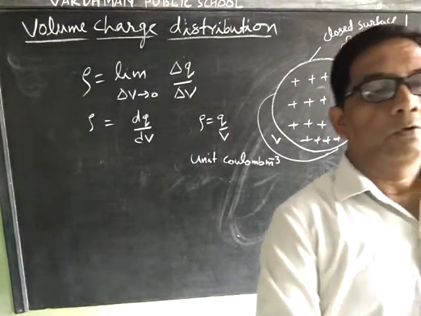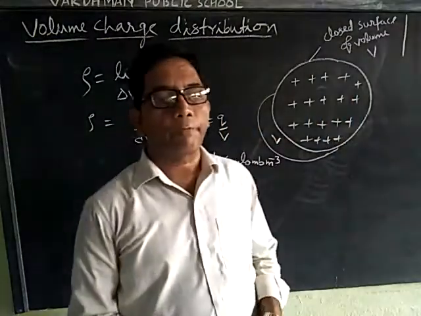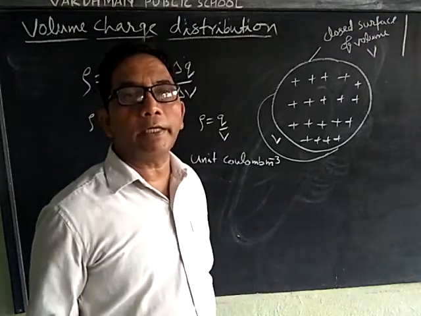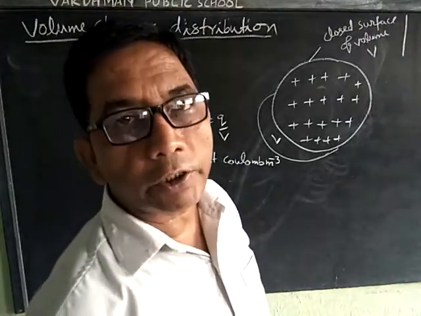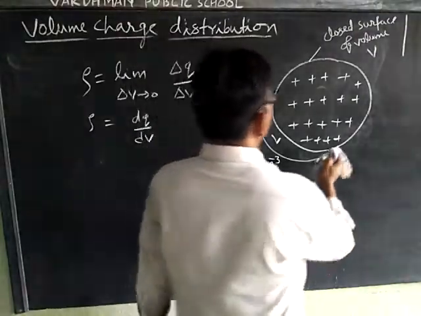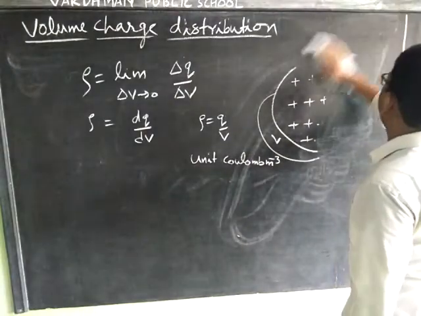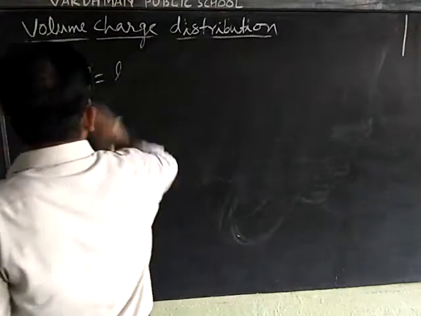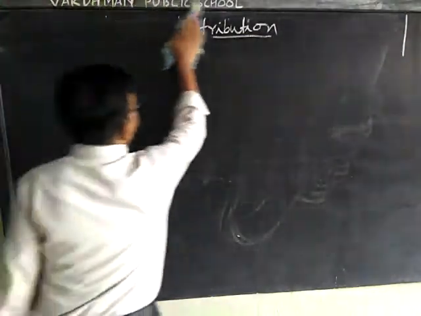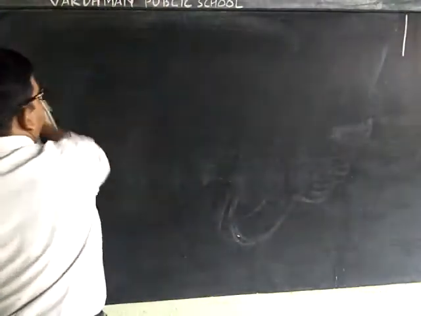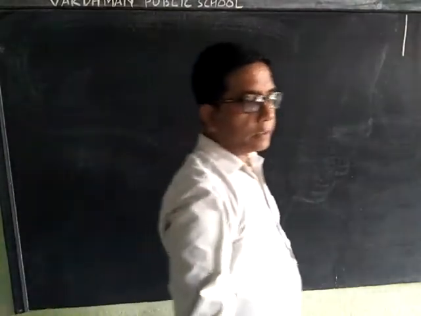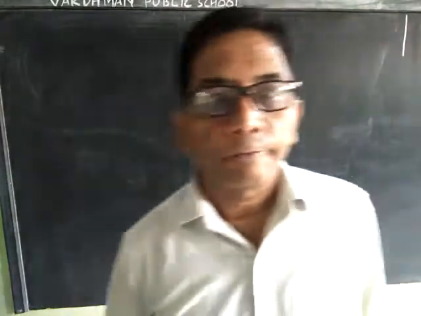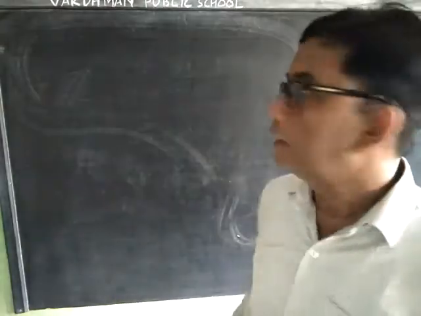Now we will derive the formula for electric field due to an infinitely long straight charge wire. This is the application of the Gauss theorem. This is a very important topic from the examination point of view.